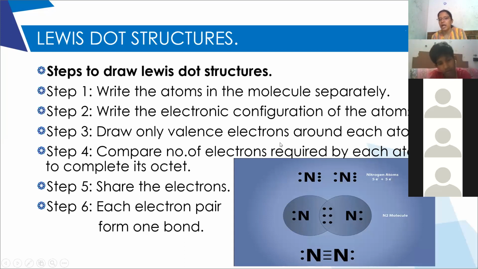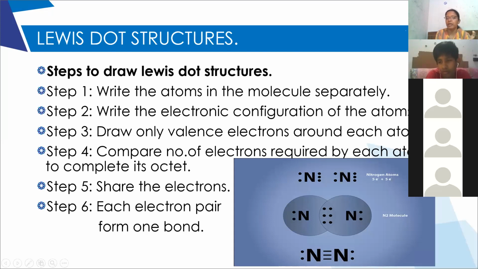First, after writing the valence electrons, we have to compare how many electrons each atom requires to complete the octet. Ma'am, it can be a duplet also, no, ma'am? Yes, it can be a duplet also. For the atoms we considered in the last class, lithium and beryllium, it will be duplets. Generally lithium and beryllium are metals, and two metals cannot form a covalent bond. So non-metals generally we will consider. Ma'am, can you explain the 6th step? Yes, I'll let you know.